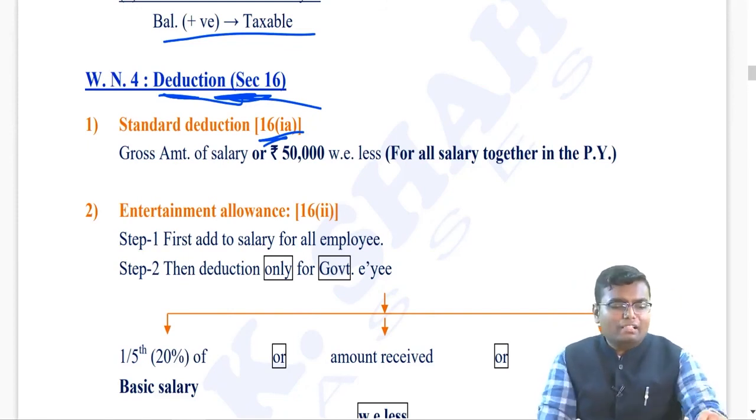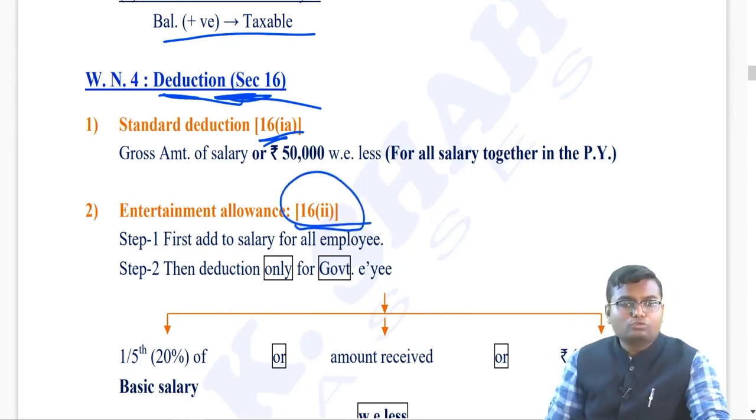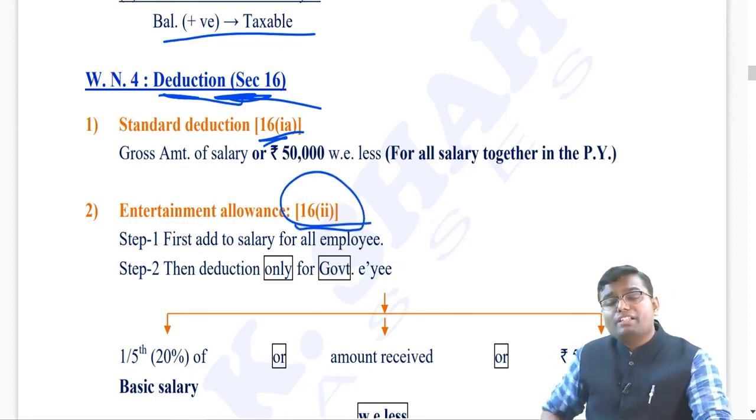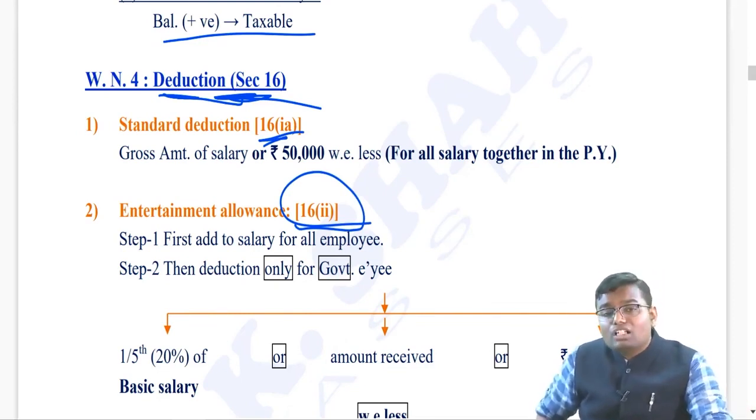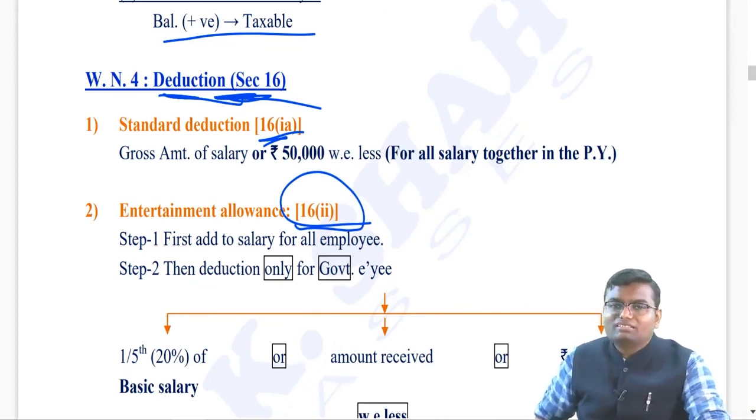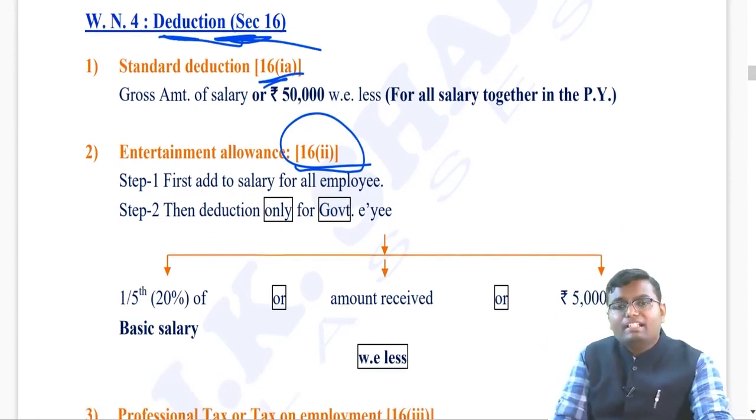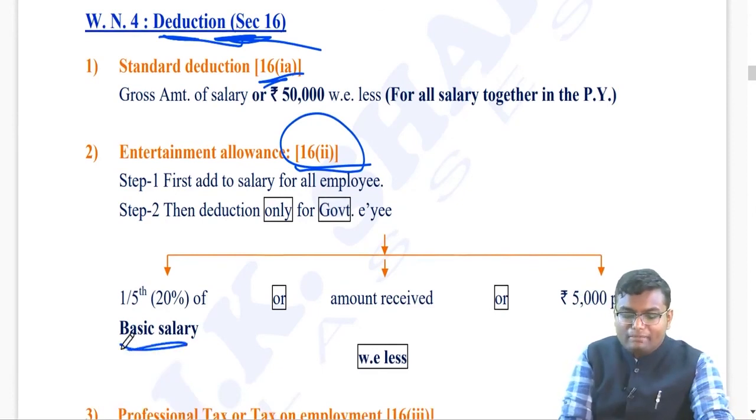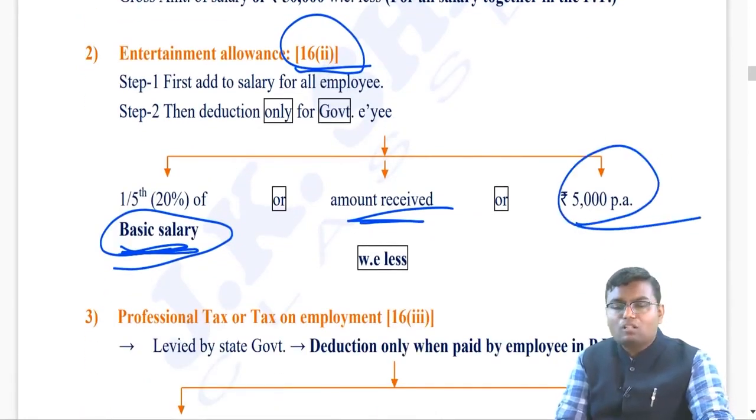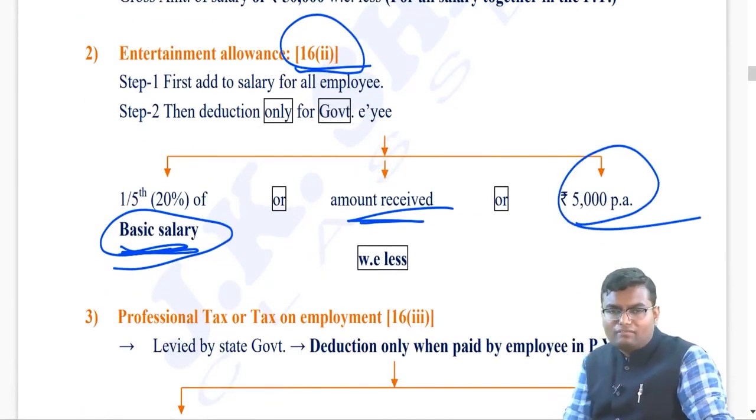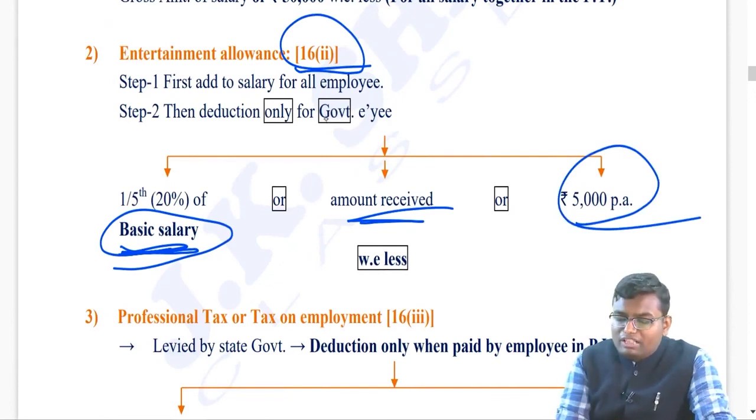Number 2, entertainment allowance, section 16 clause 2. Remember, whenever you are getting entertainment allowance, first you have to do fully taxable, add into your income. But then if you are a government employee, then take a deduction. Whichever is lower will be deductible. Number 1, 20% of the basic salary. Number 2, whatever amount you have received for entertainment allowance. Number 3, rupees 5,000 per annum, means maximum deduction is 5,000. This deduction is only available if you are a government employee, not to any other employee.